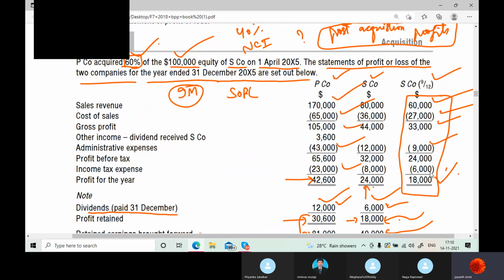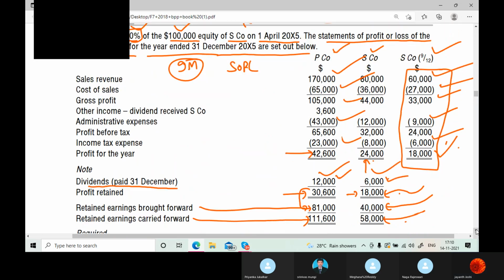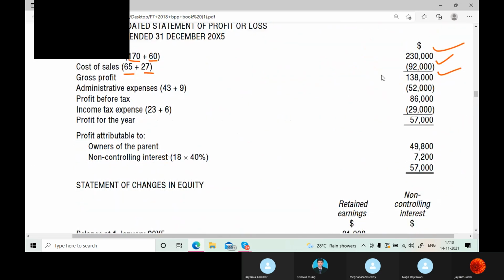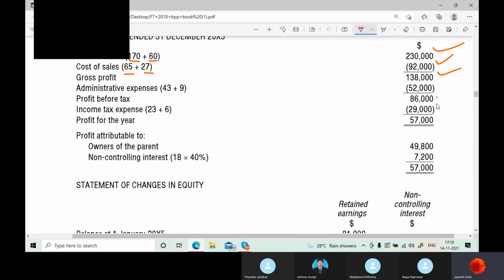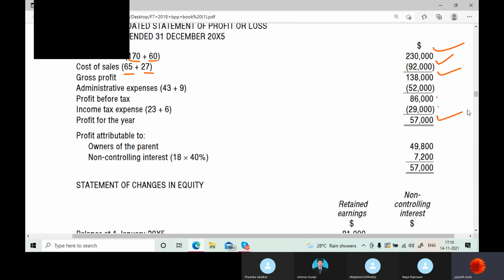Then income tax, and you get profit for the year. This is a very proper treatment what they are doing. And here you need not get any kind of issues, because they only took the post-acquisition figures.